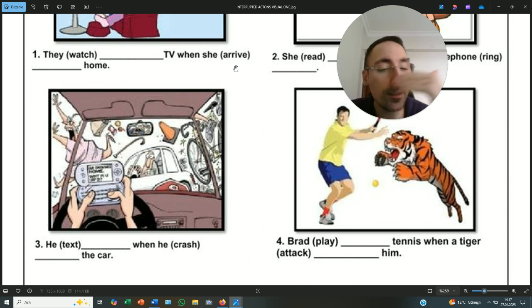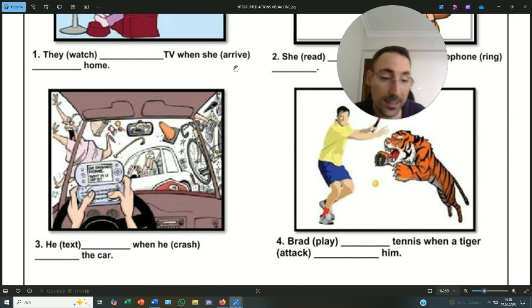Can anyone tell me what is the main action and what interrupts it? Well done. Congratulations. This guy, whose name is Brad, was playing tennis, which is why his action of playing tennis was the main action.